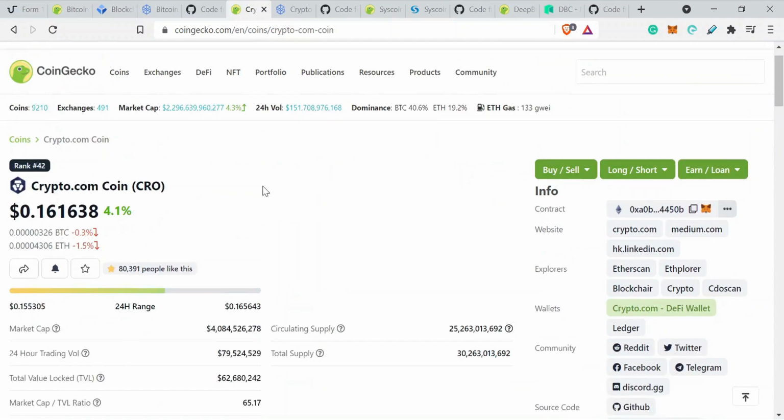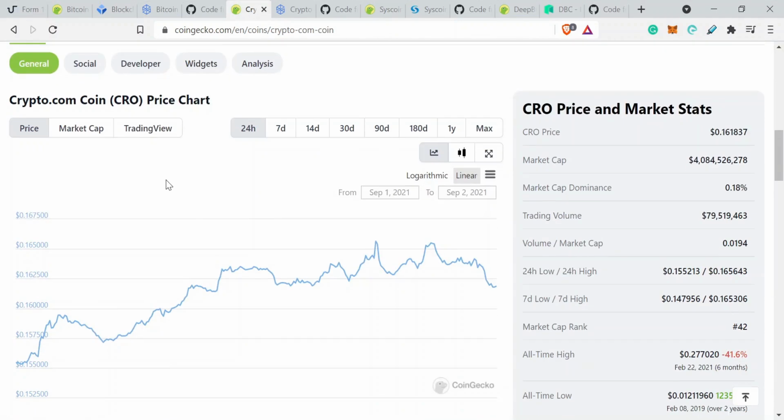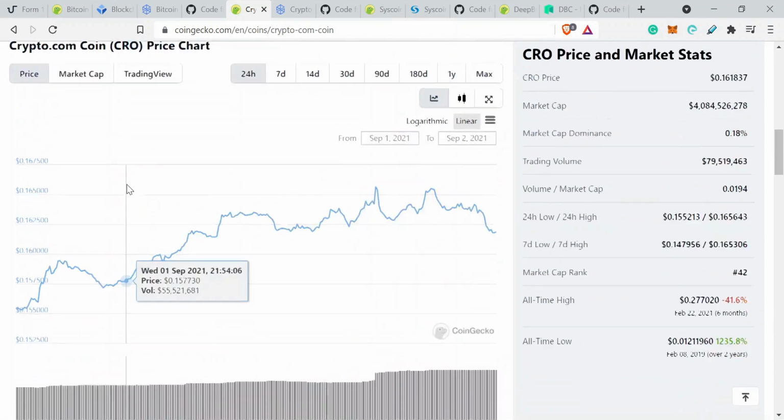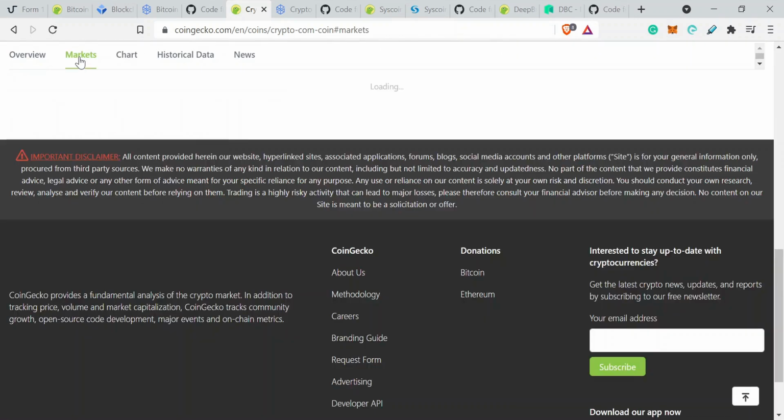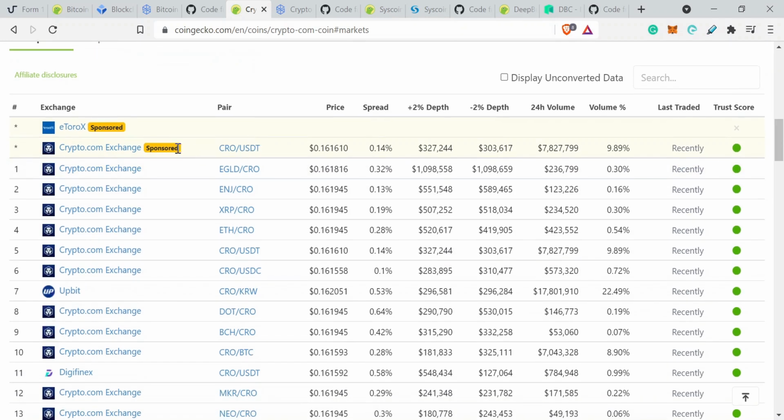So let's look at our markets. The top market is most likely to be Crypto.com itself because of the proprietary nature of the coin. Yep, there we go. Okay, and we've got 2% depth. Now when you're looking at this market, you want to look at a stable coin ideally. Okay, unless something very, very untoward is happening, most cryptocurrencies tend to be mostly traded against a stable coin.